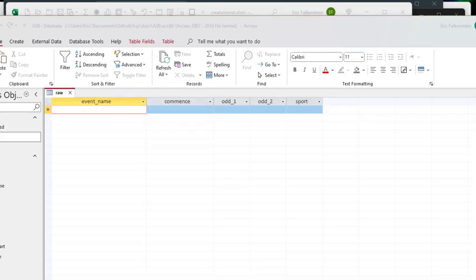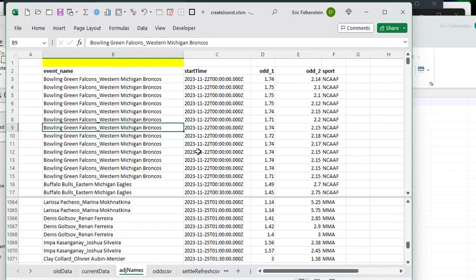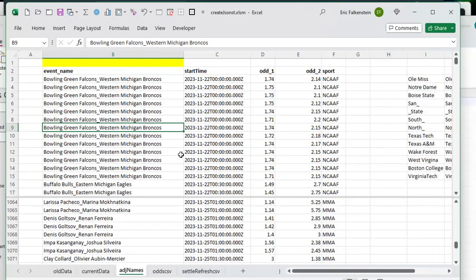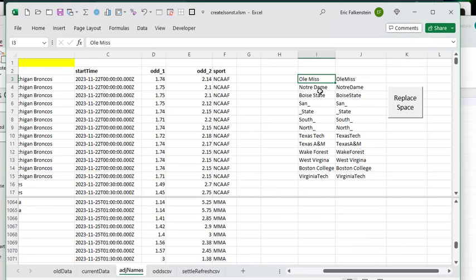Now I have to throw in the new odds data. So I'd update my spreadsheets and my data providers, and let's just say I did that. You can do that in a variety of ways. In the create JSON's Excel file, you'll see here, I've got a little thing to concatenate all the spaces, like space Miss and make it Ole Miss, because remember I don't have spaces. Notre Dame, make it NotreDame, no space, as opposed to Notre, State, San.